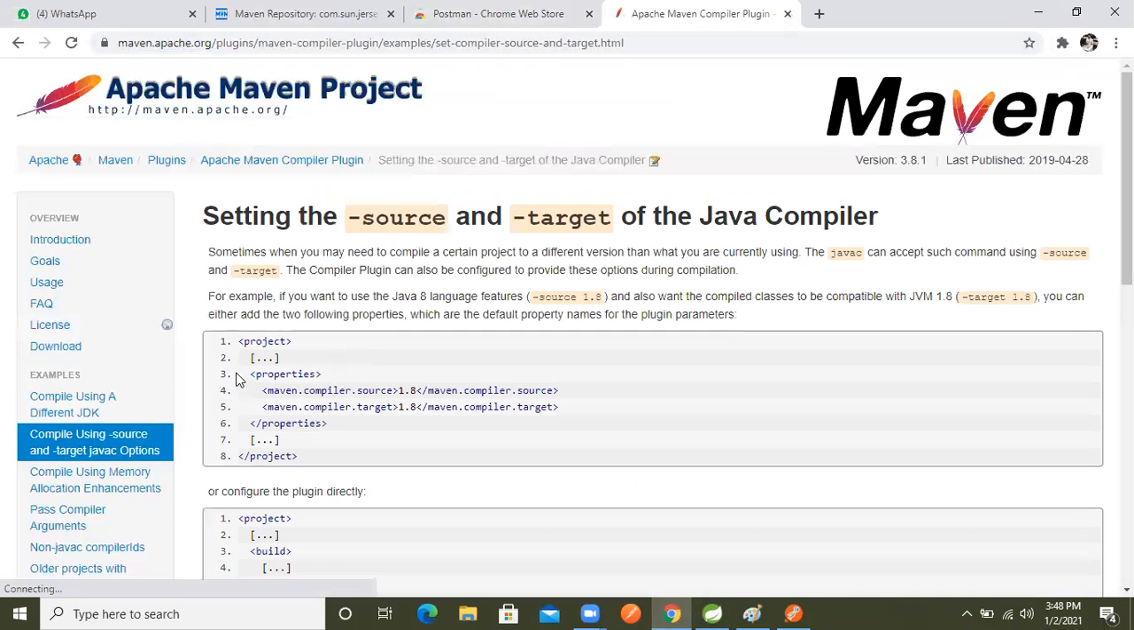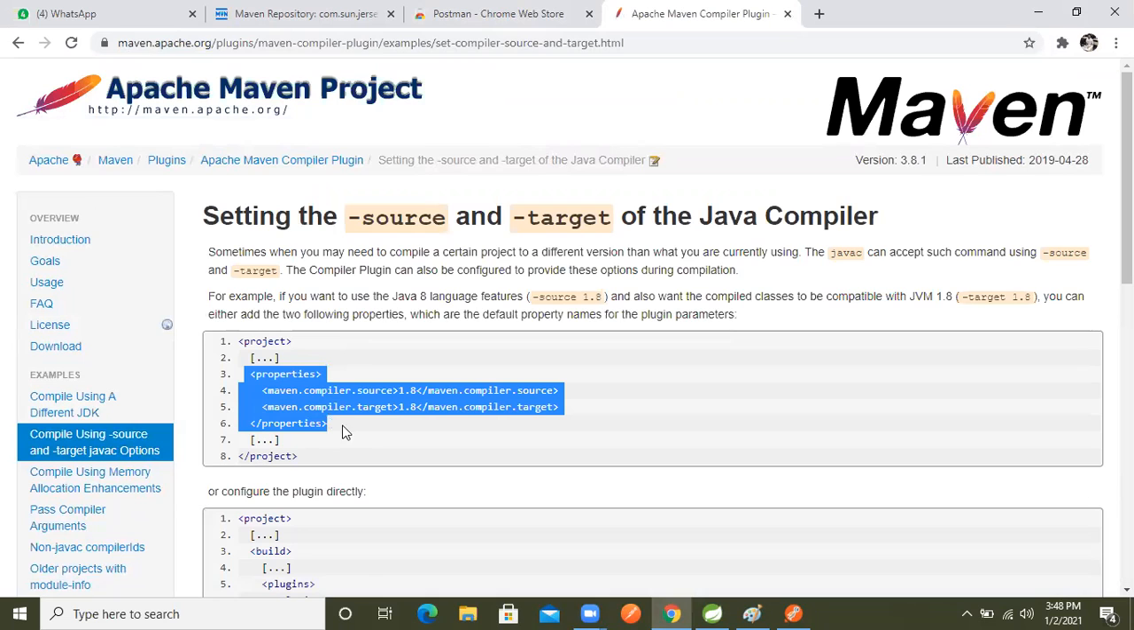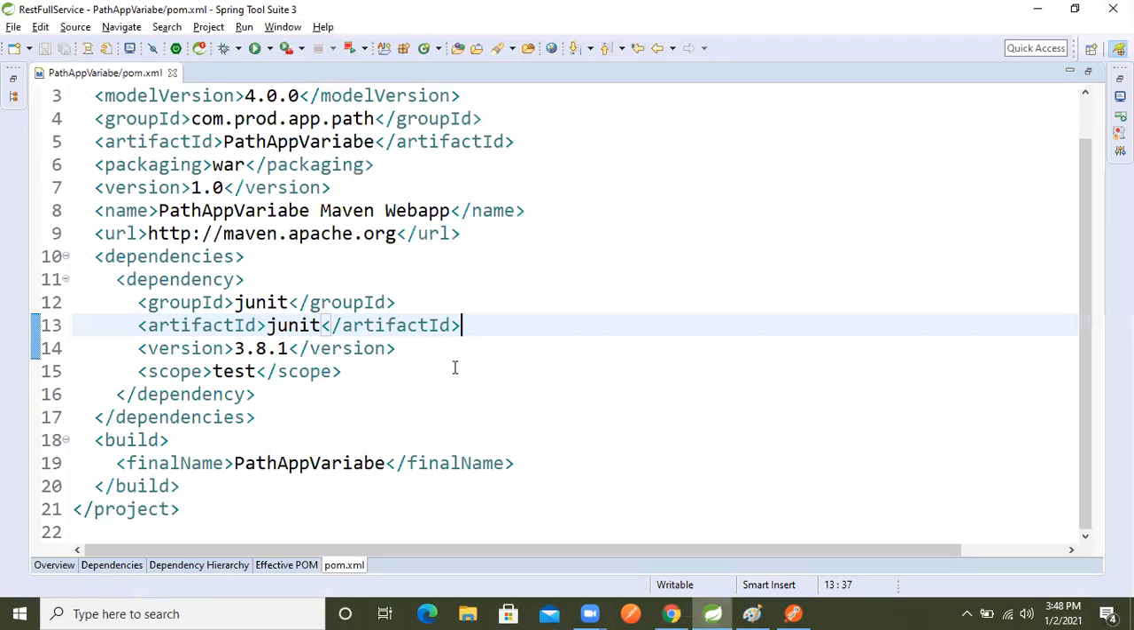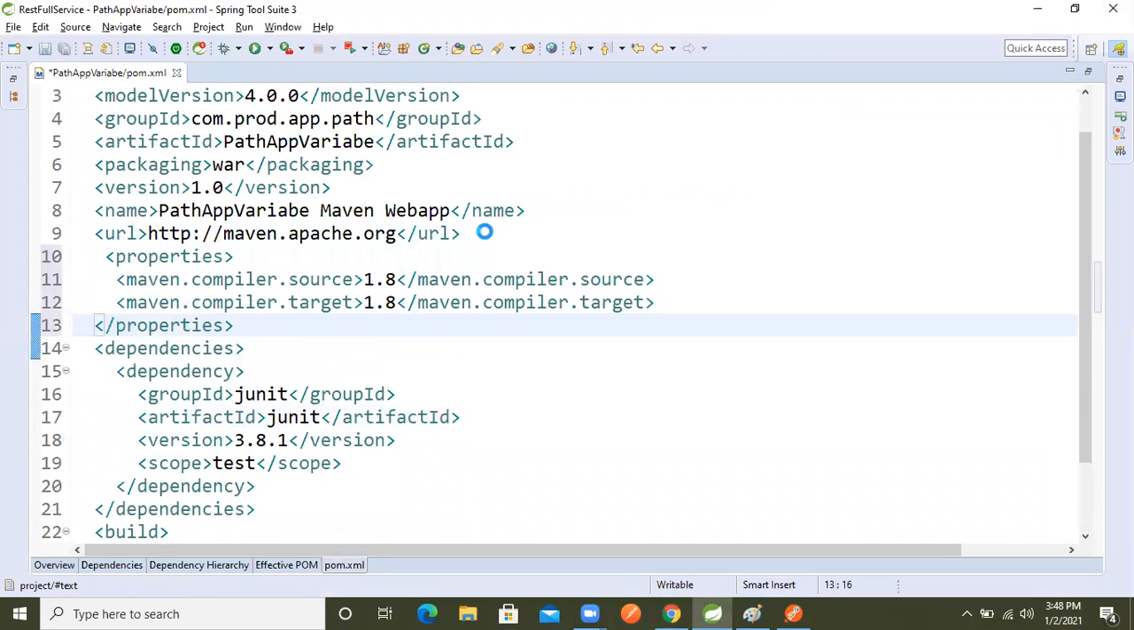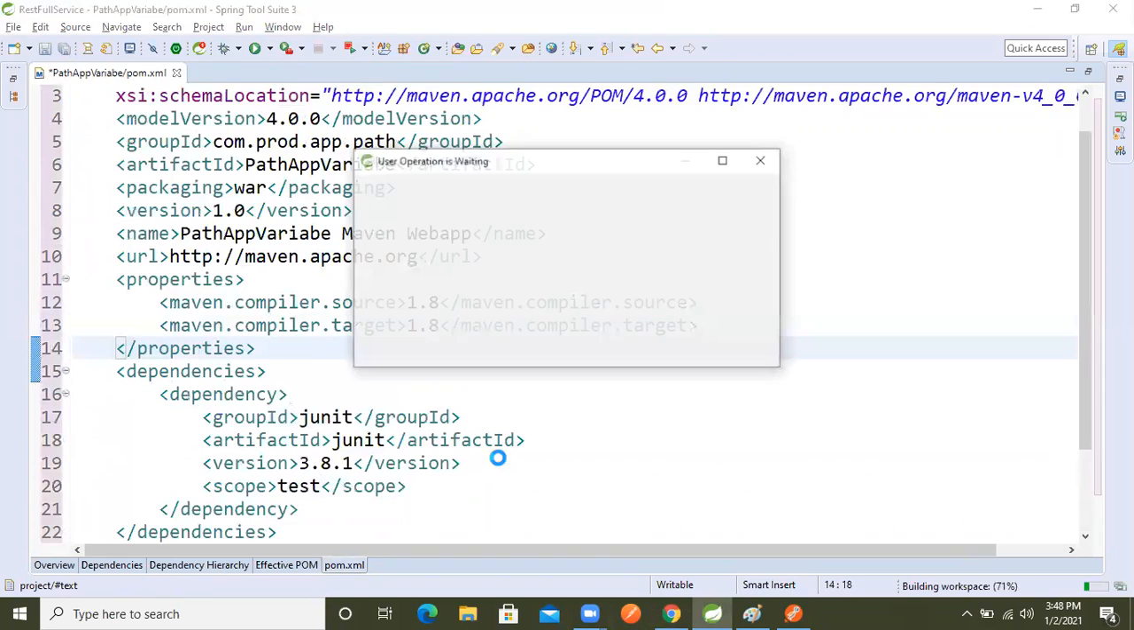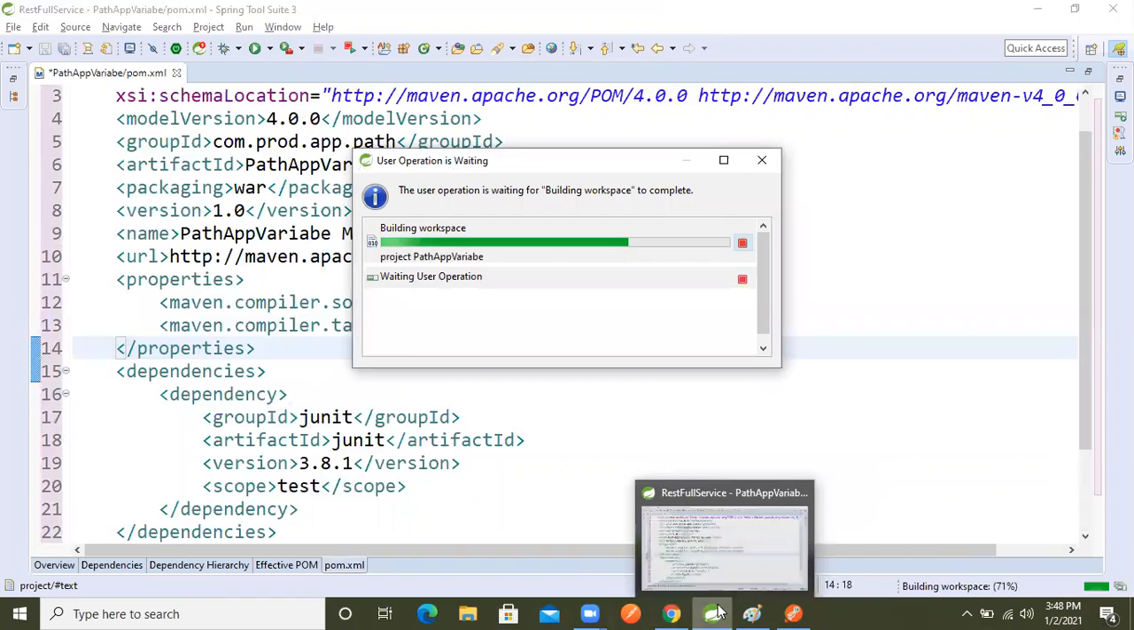Maven compiler, from property to property, now copy it and paste it here. After pasting that, we will go again to where we need the Jersey dependency.